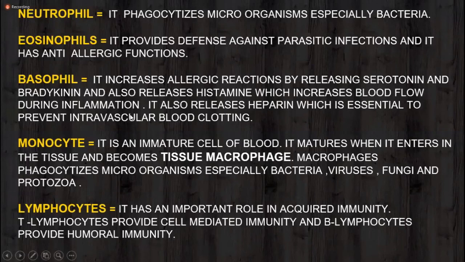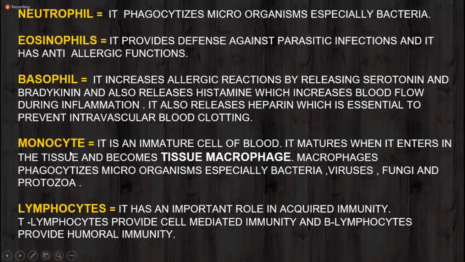Another important function of basophil, it releases heparin. Do you know about the function of heparin? Anyone? Anticoagulant. Very good. Heparin is a wonderful natural anticoagulant. So basophil releases heparin, which prevents intravascular blood clotting in normal circulation.